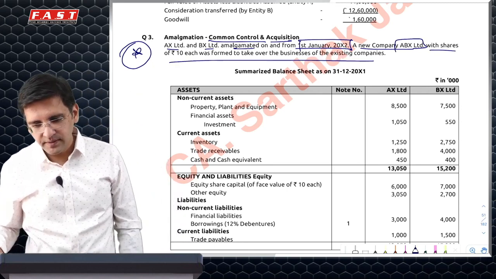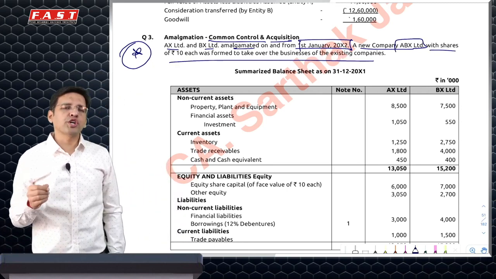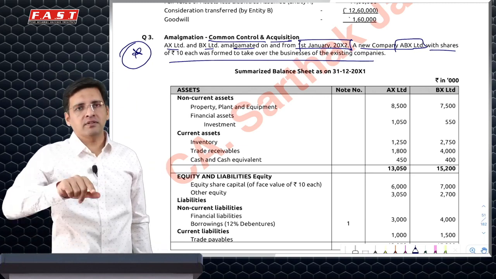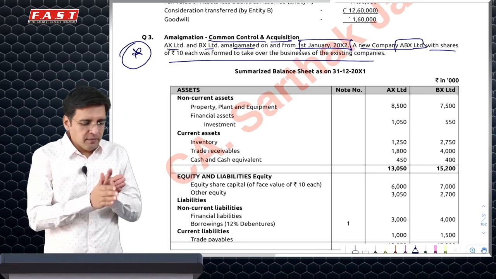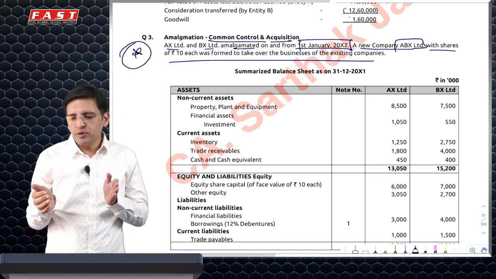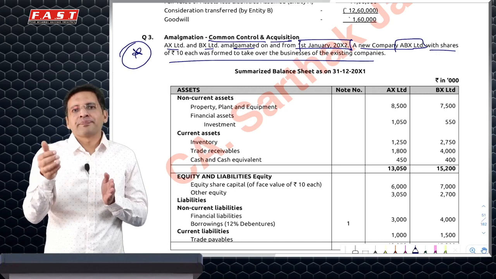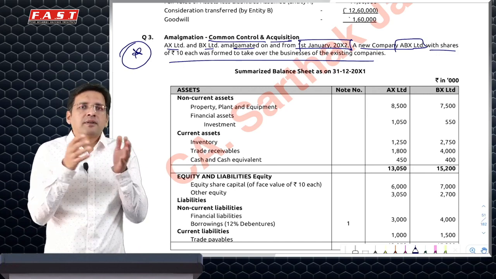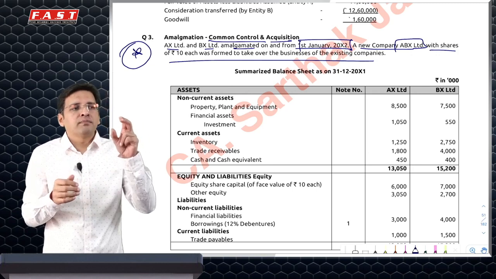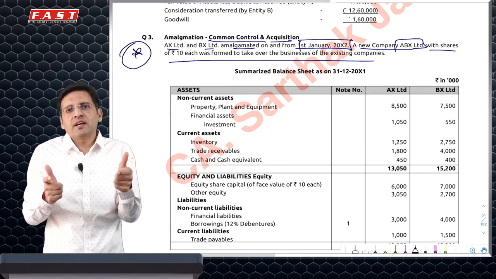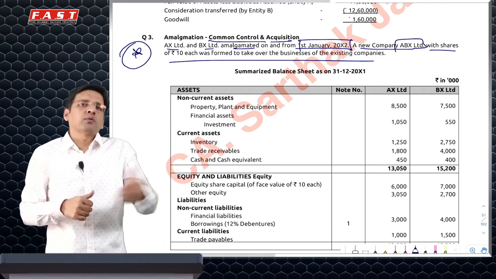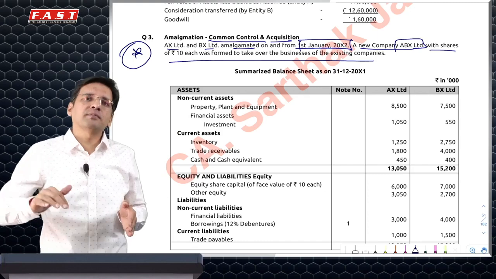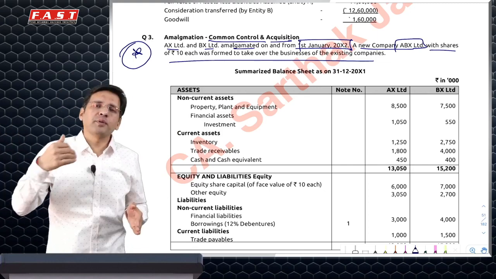Remember, under Ind AS, A plus B is equal to C usually would lead to, unless it's a joint arrangement, reverse acquisition. Because if A plus B is equal to C, C would have issued its shares to owners of A and B. If both of them have got equal shares, it's a joint arrangement, Ind AS 103 does not apply. But if that is not the case, one would get a majority of shares, as in more shares than the other, and that will be treated as the accounting acquirer. All the assets and liabilities of that company would be at carrying amounts, and of the other company would be at fair value. Goodwill also would be only of the other company.